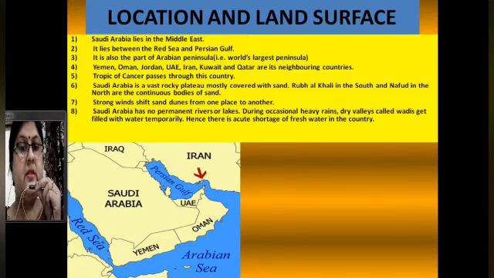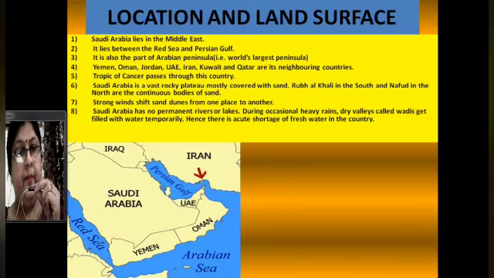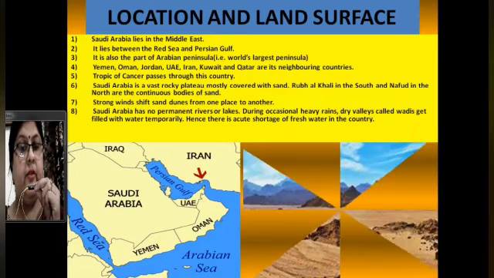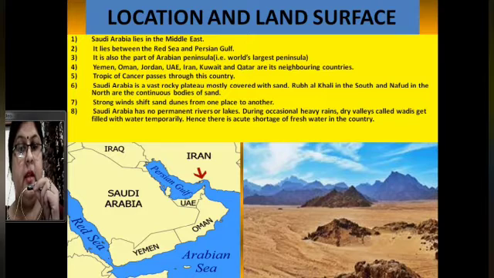Saudi Arabia is a vast rocky plateau mostly covered with sand. Rub Khali in the south and Nafud in the north are continuous bodies of sand. Strong winds shift sand dunes from one place to another. This is the tendency of desert areas, that sand dunes keep shifting from one place to another. Saudi Arabia has no permanent rivers or lakes. Occasional heavy rains fill the dry valleys for some time. Hence, there is an acute shortage of fresh water in the country.